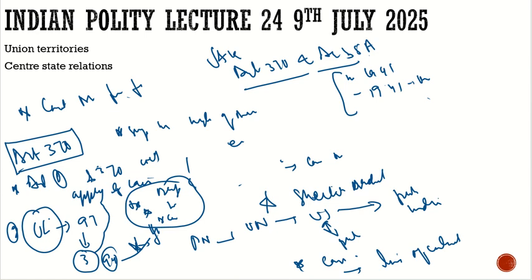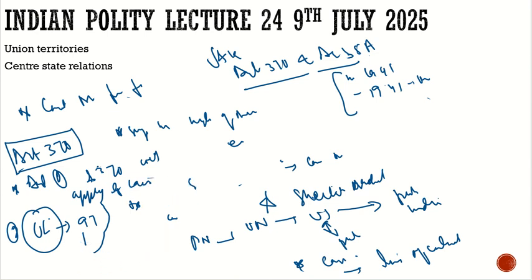Article 370 says that the Constituent Assembly of Jammu and Kashmir will approach the president, and then the president will have to issue an order under Article 370 that this particular subject or article of the Constitution will apply to Jammu and Kashmir, and exceptions are also given there.